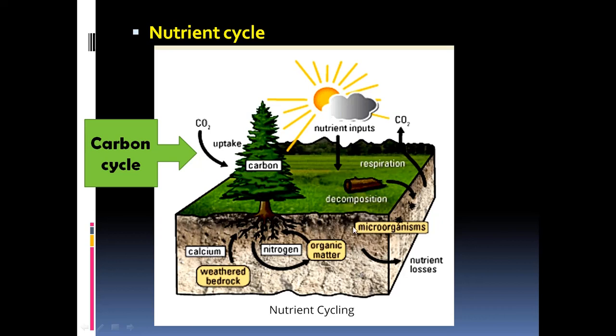And when the decomposition is going on, a lot of carbon dioxide is released by the decomposers, which goes back to the atmosphere. And even the plants and animals, when they respire, carbon dioxide is given back to the atmosphere. So that's why it is called carbon cycling. Carbon is found in the living organisms in the form of carbohydrates, proteins, fats, and the nucleic acids, etc. So this keeps cycling between the living organisms and non-living environment.